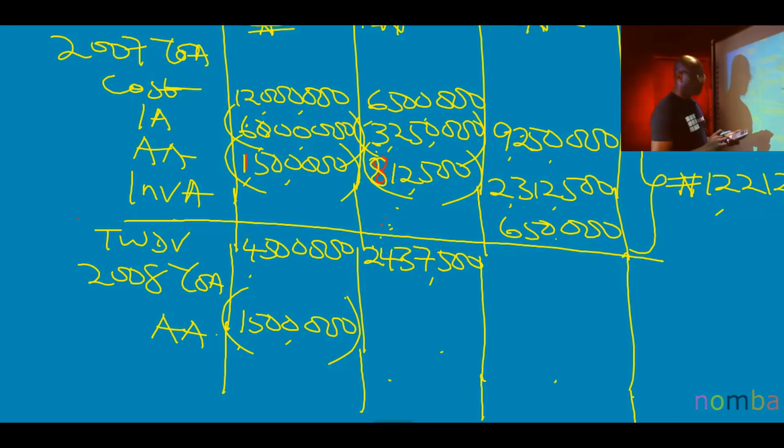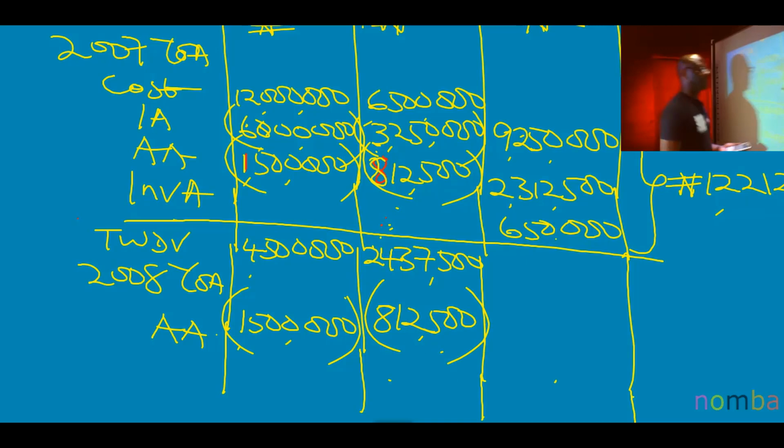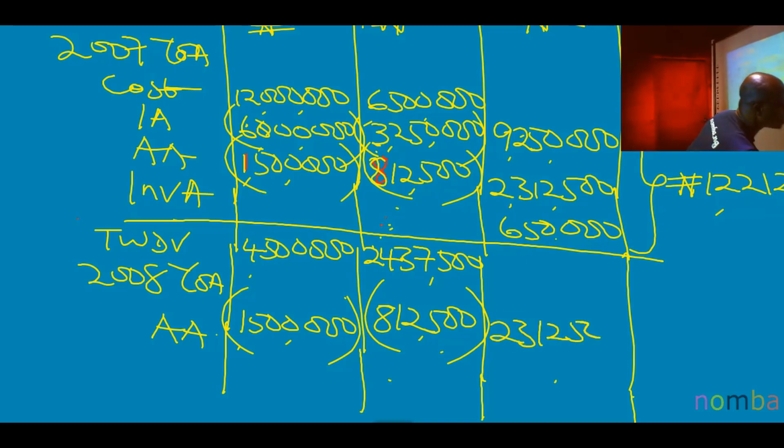Let's do this too, to see if it will give us 812,500. 2,437,500 divided by how many years? 3, because it was also 4. I'm getting the same 812,500. Are you getting this? So you add up to go to the total column. 1,500,000 plus 812,500 gives me 2,312,500. So that is the capital allowance for 2008. That is the capital allowance for 2007.